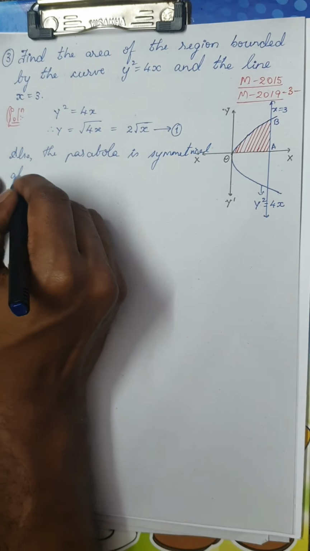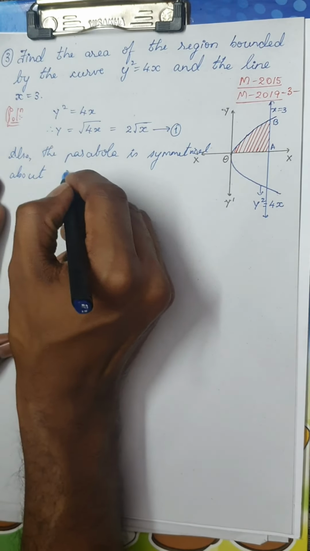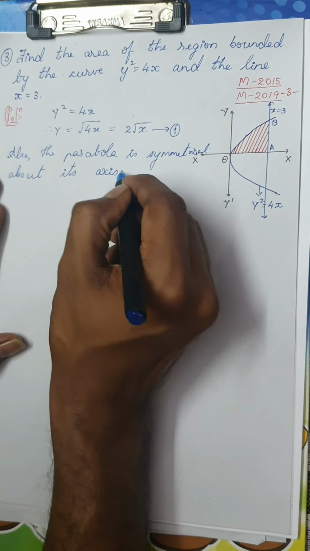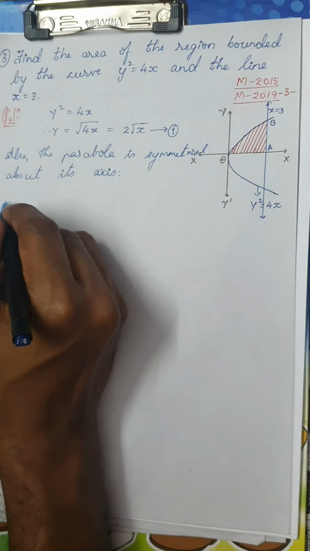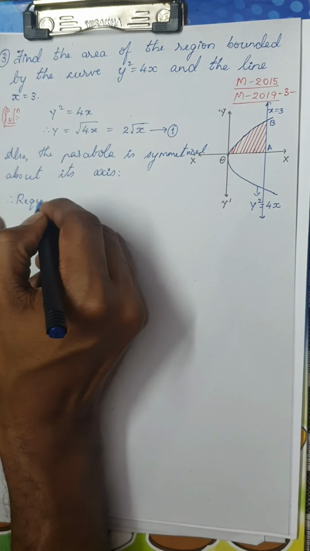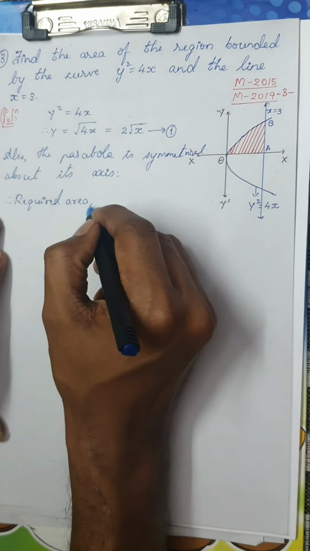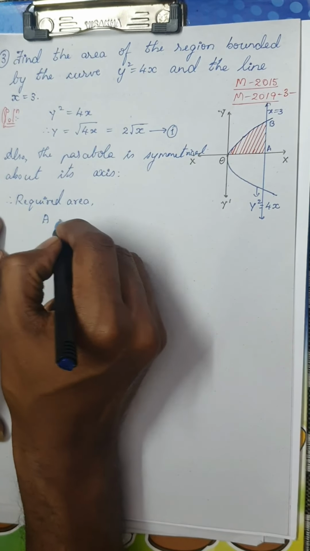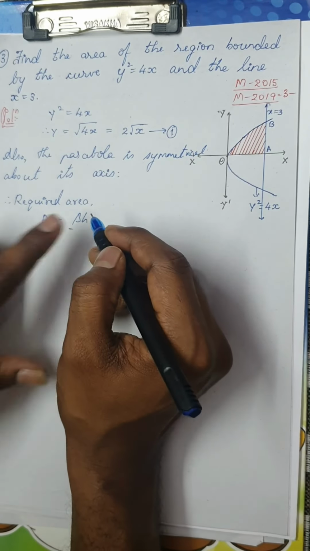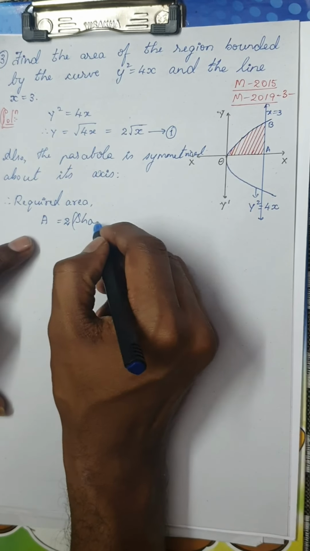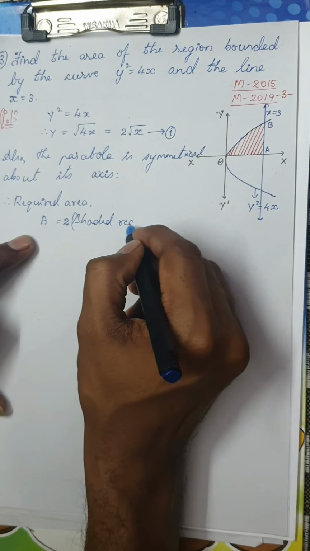It is symmetrical about its axis. You need not write this, but you have to know this. Therefore, required area A is equal to 2 times the shaded region.